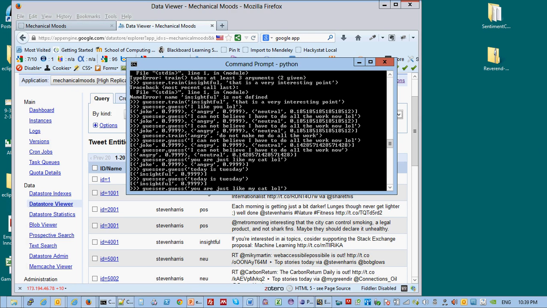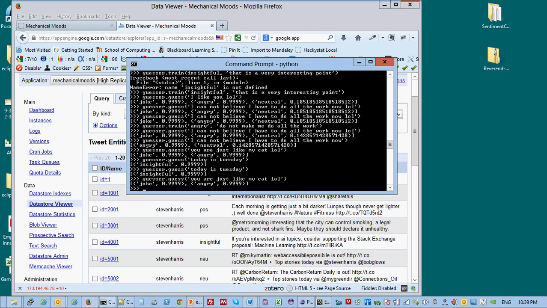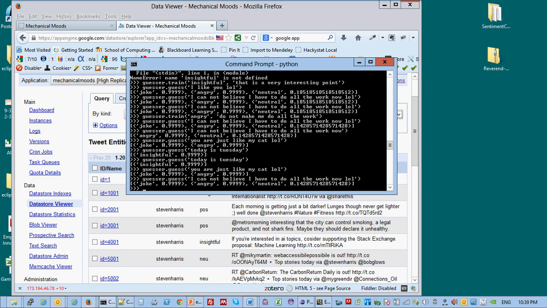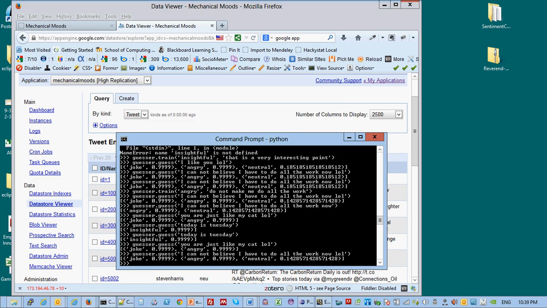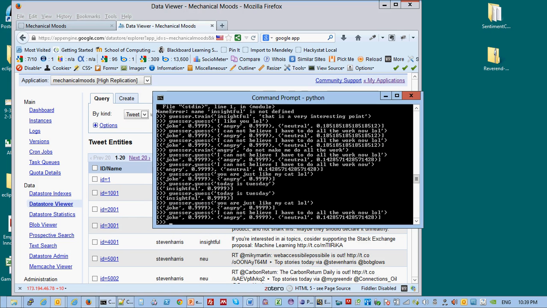And so I don't know how insightful that is, but now, "you are just like my cat." And it's got a few different things here. I don't know that calling someone a cat is angry. It needs some adjustment there. But if you see the way that this is working, this is a local version. It's not attached to the online one, so it's not quite got the benefit of all the old data.